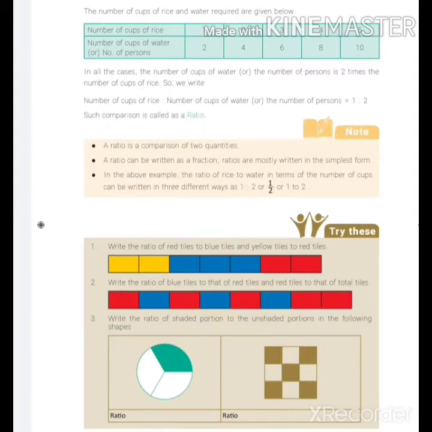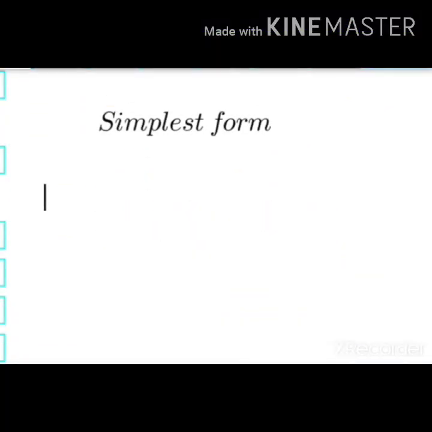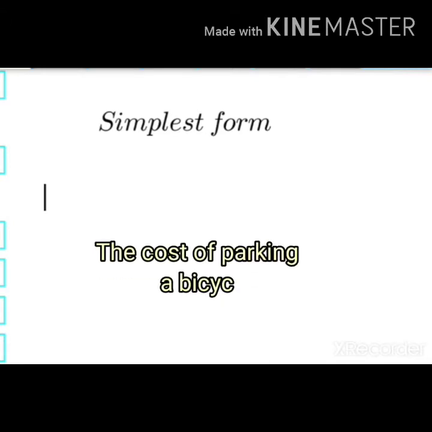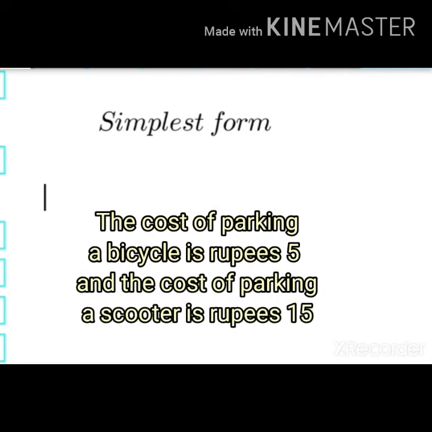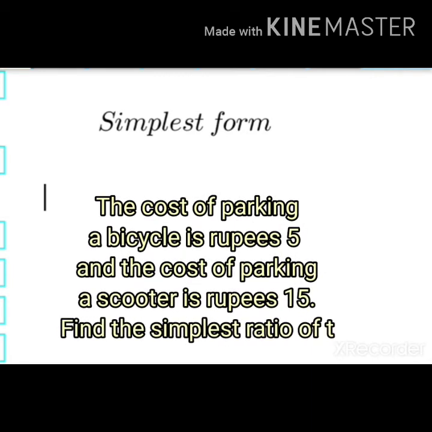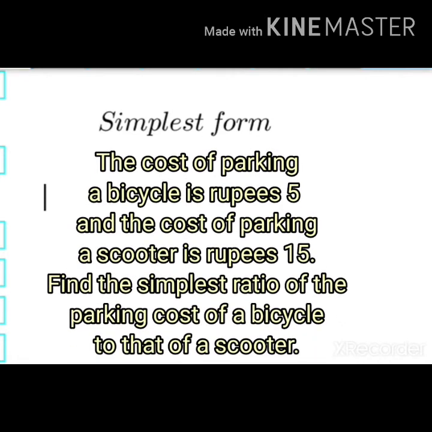Now we're going to see the ratio in simplest form. Let me take one example. The cost of parking a bicycle is rupees 5 and the cost of parking a scooter is rupees 15. Find the simplest ratio of the parking cost of a bicycle to that of a scooter.